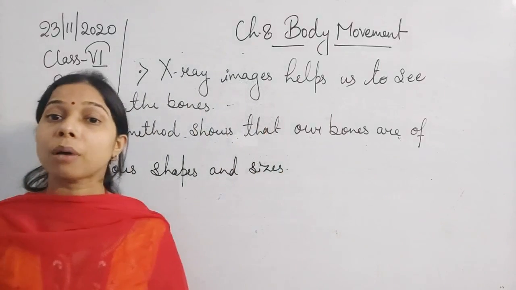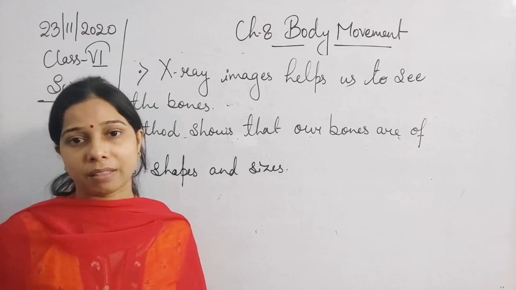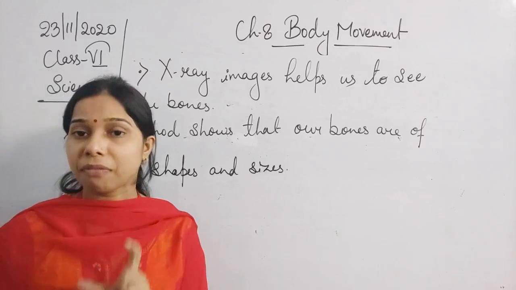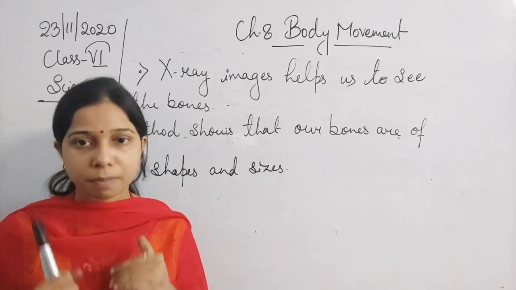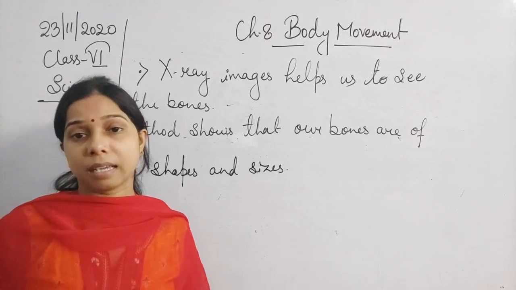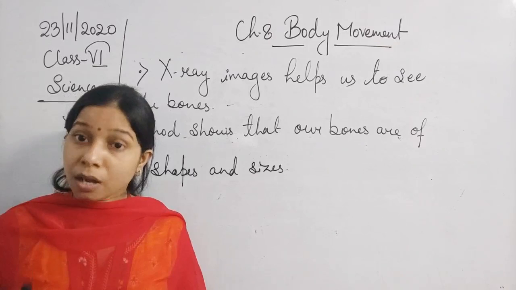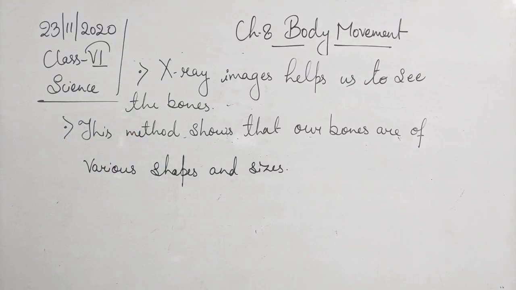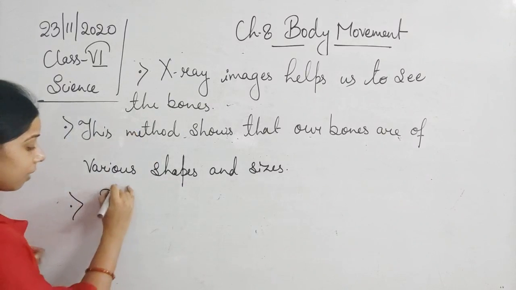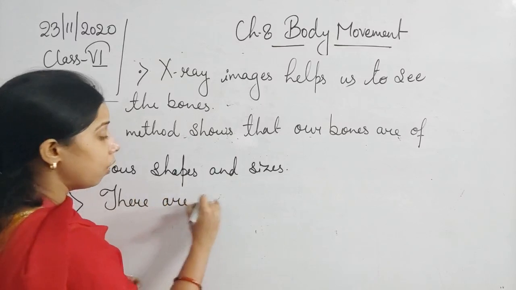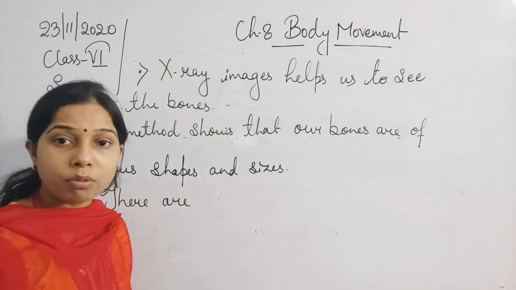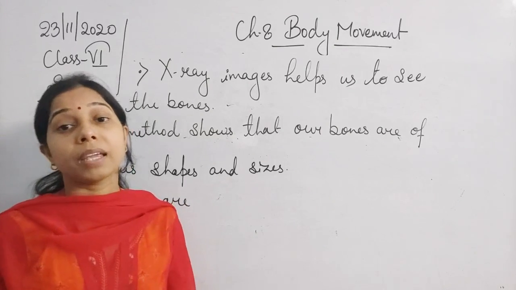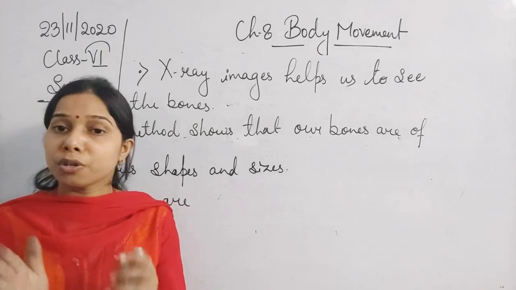So how do we come to know that we have different shapes and sizes of bones, students? With the help of the X-ray method. From the images we get by X-ray, we find that the bones present in our body which make the human skeleton are of different shapes and also of different sizes. With the help of that only, we came to know that there are 206 bones in the human. These 206 bones combine together to form the human skeleton.